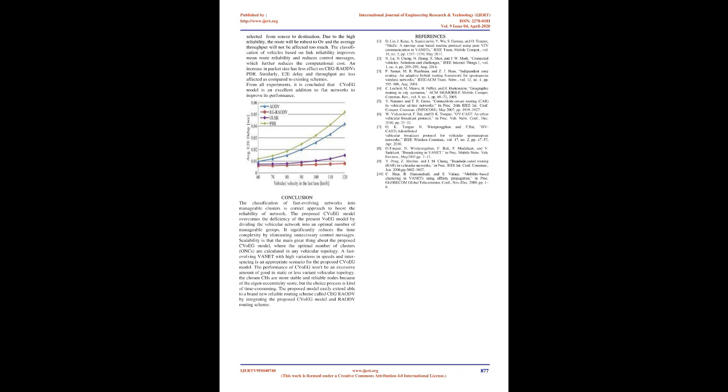in any vehicular topology. A fast-evolving VANET with high variations in speeds and interspacing is an appropriate scenario for the proposed CVoEG model. The performance of CVoEG won't be an excessive amount of good in static or less variant vehicular topology. The chosen CHs are more stable and reliable nodes because of the eigen-eccentricity score, but the choice process is kind of time-consuming. The proposed model is easily extendable to a brand new reliable routing scheme called CEG-RAODV by integrating the proposed CVoEG model and the RAODV routing scheme.